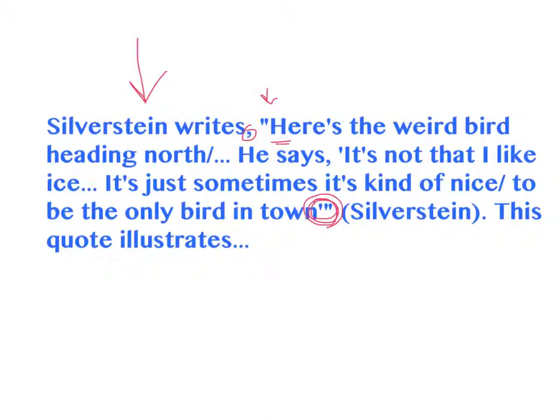This right here shows the end of the quote as it was quoted in the text, and then the end of your quote. We'll get to that later on in the year when we study MLA citations more carefully. And then here's your in-text parenthetical citation. And then what we're not going to cover is that now it would be your job to explain in your own words how this evidence proves your point.